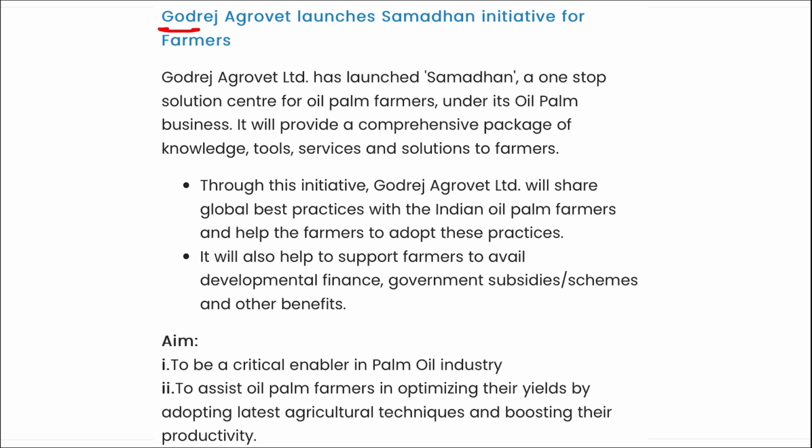Next, Godrej Agrovet has launched a Samadhan initiative for farmers. Godrej Agrovet Limited launched Samadhan, a one-stop solution center for oil palm farmers under its oil palm business.